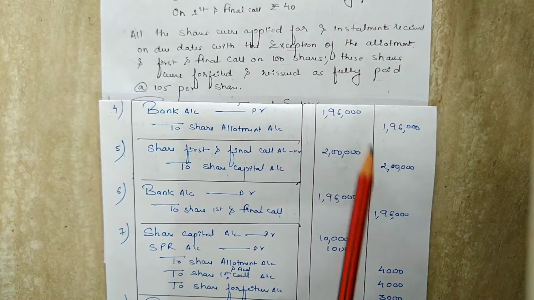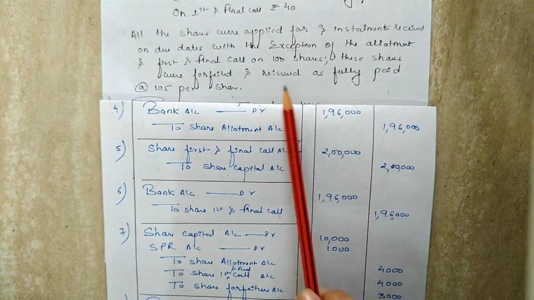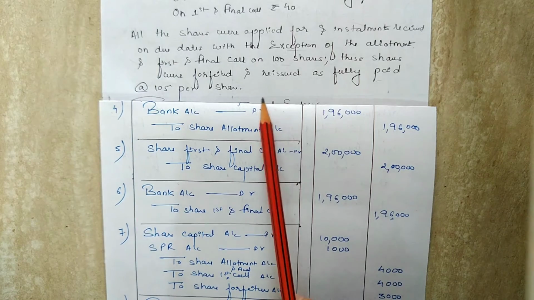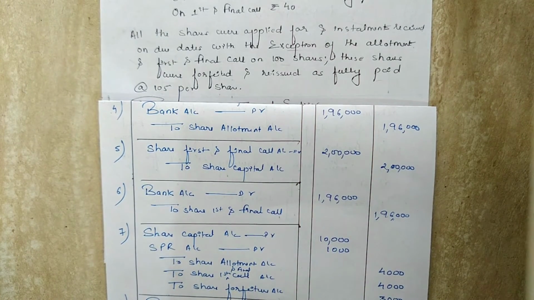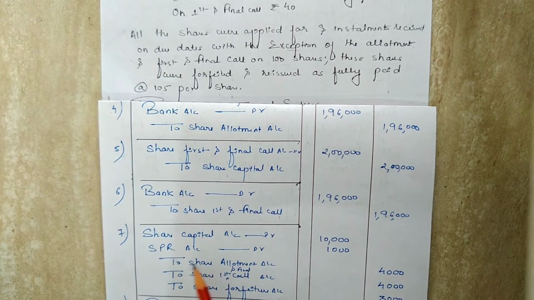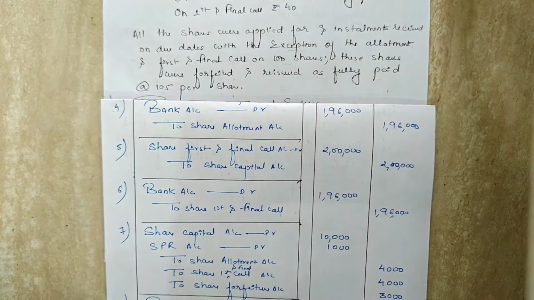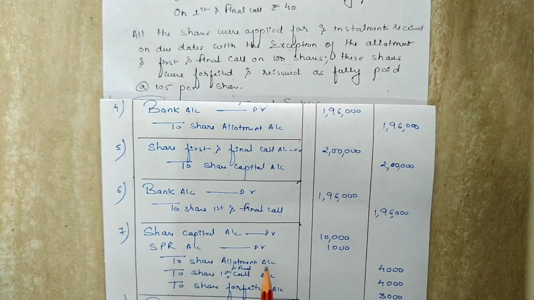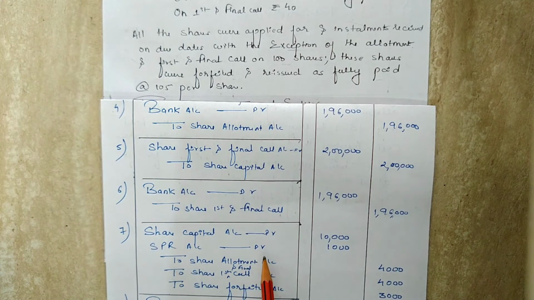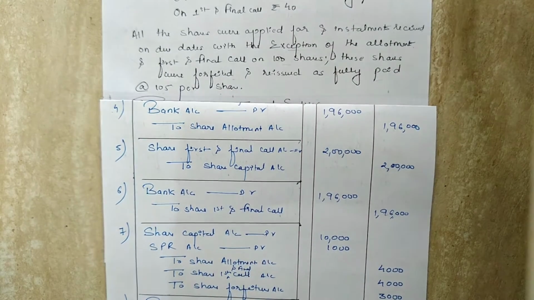Now in the question it is given the applicant holding 100 shares, his shares has been forfeited. So the entry for forfeiture of shares will be share capital account debit, securities premium reserve account debit, to share allotment account, to share first and final call account, to share forfeiture account. Now here securities premium reserve account has been debited. Why is it debited? Because at the time of forfeiture of shares, when the amount of premium is not received, we always debit the securities premium reserve account.